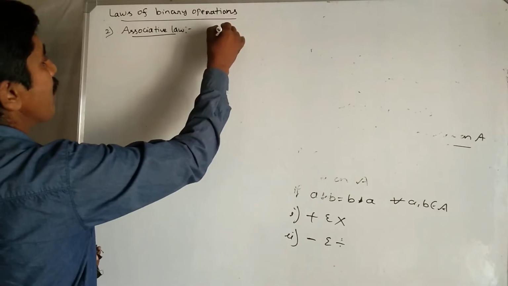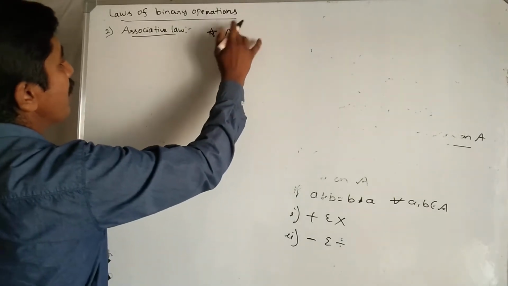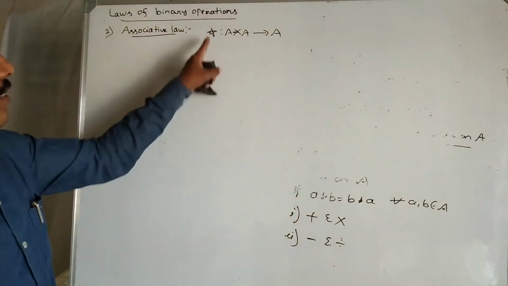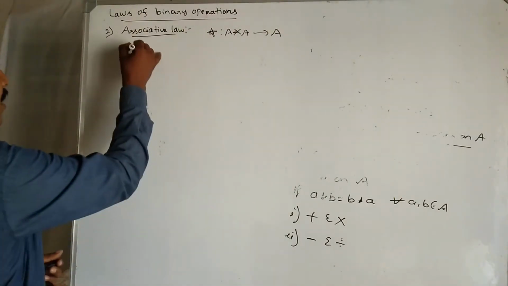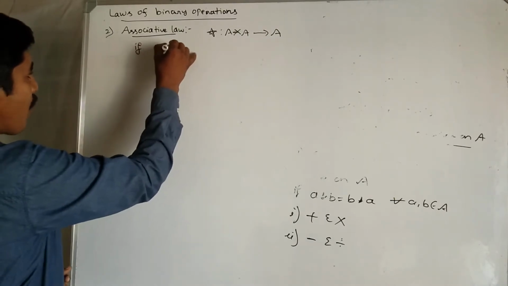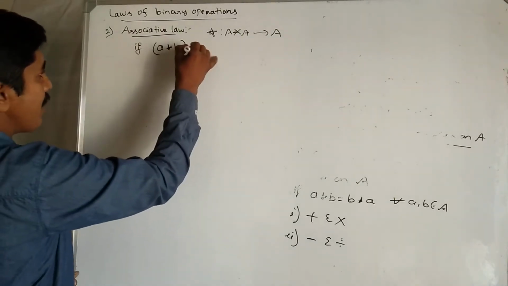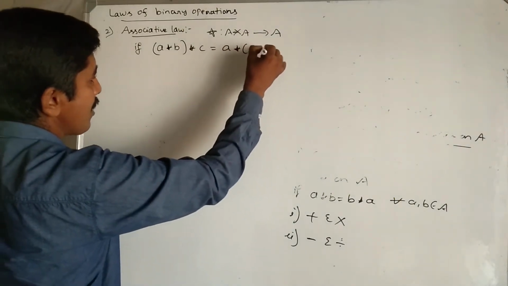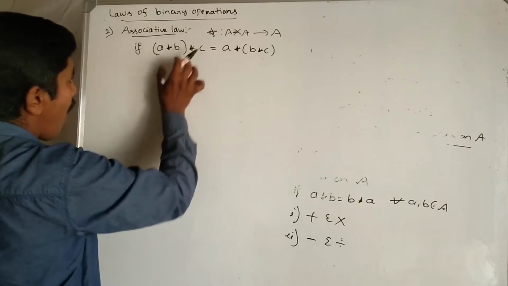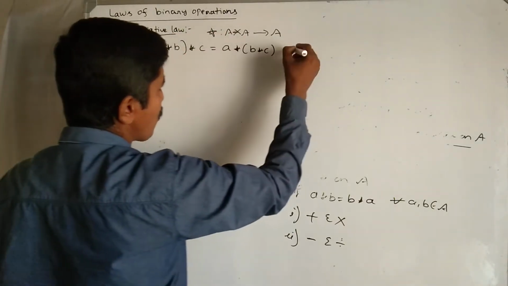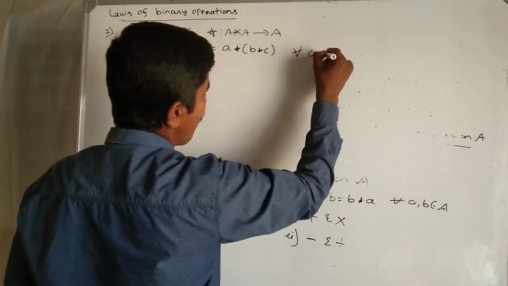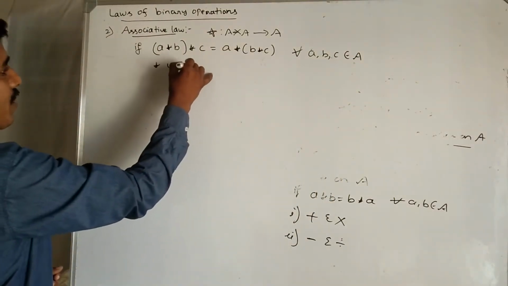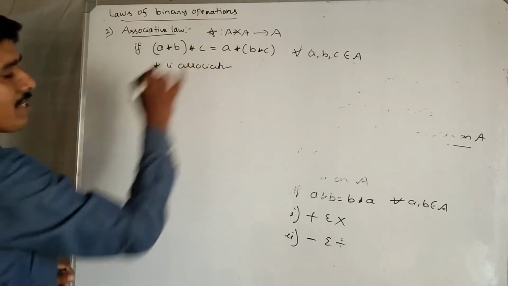Here star from A cross A to A means star is a binary operation on non-empty set A. When we say that star is associative, it means (a star b) star c is equal to a star (b star c) for all a, b, c belongs to set A. Then we say that star is associative.